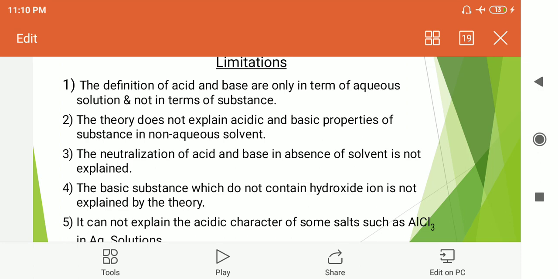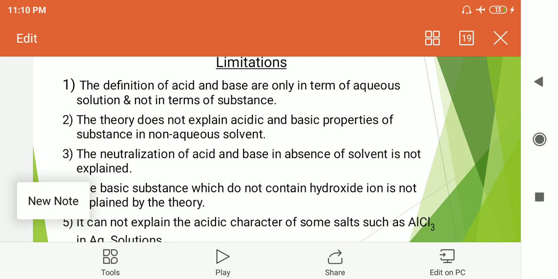And the last limitation is that it cannot explain the acidic character of some salts such as AlCl3 in aqueous solutions. So this theory does not explain the acidic behavior of substances which form such types of solutions, that is aluminum chloride.